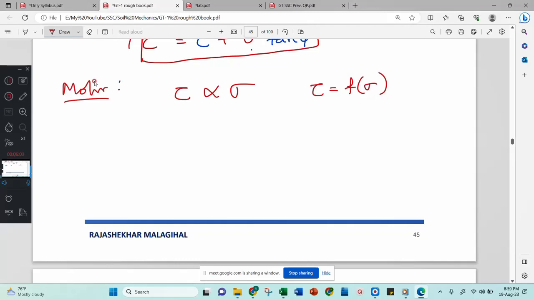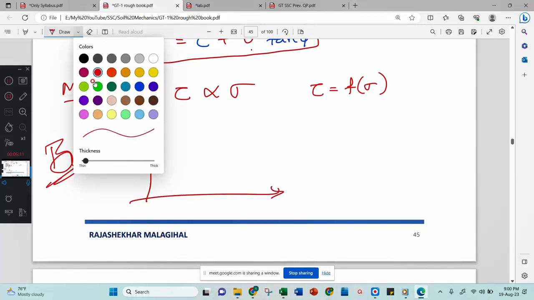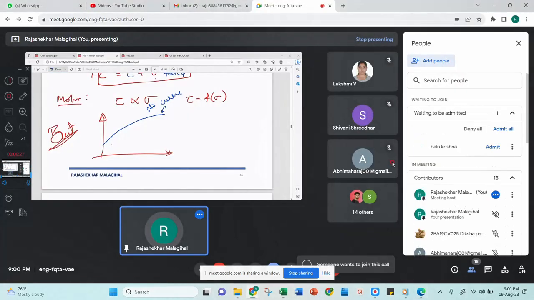But look here. According to Mohr, the graph will come like this. A slight curve will come according to Mohr.